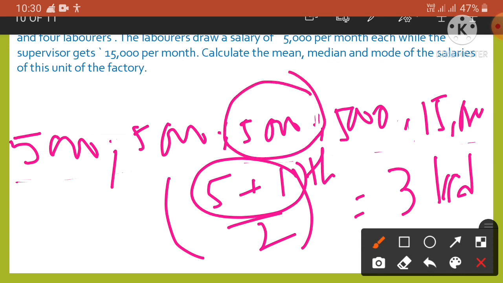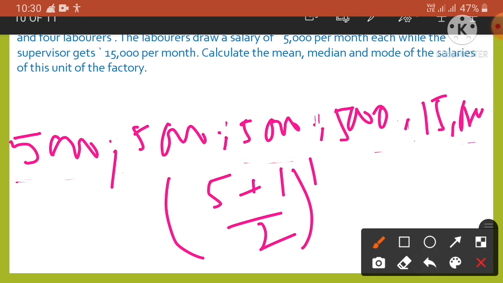Okay, and now to find the mode of the salaries, the modal salary, we see that here 5,000 occurs the maximum number of times in the data. Okay, that is 4 times. So the modal salary will be 5,000 here. Okay, got it? Okay, thank you.